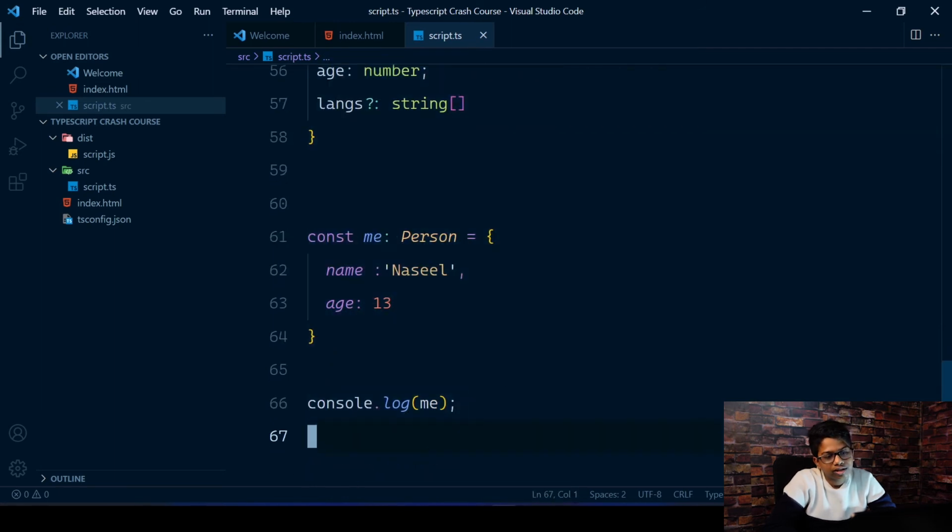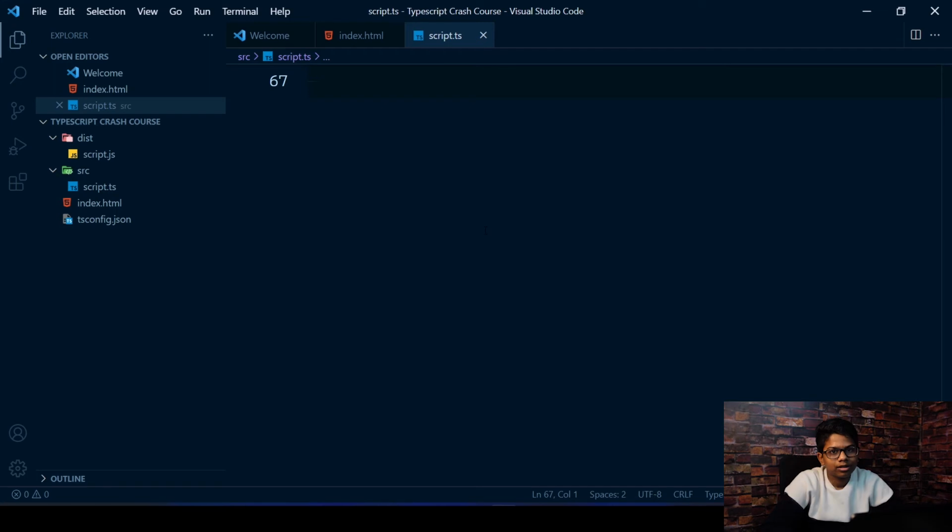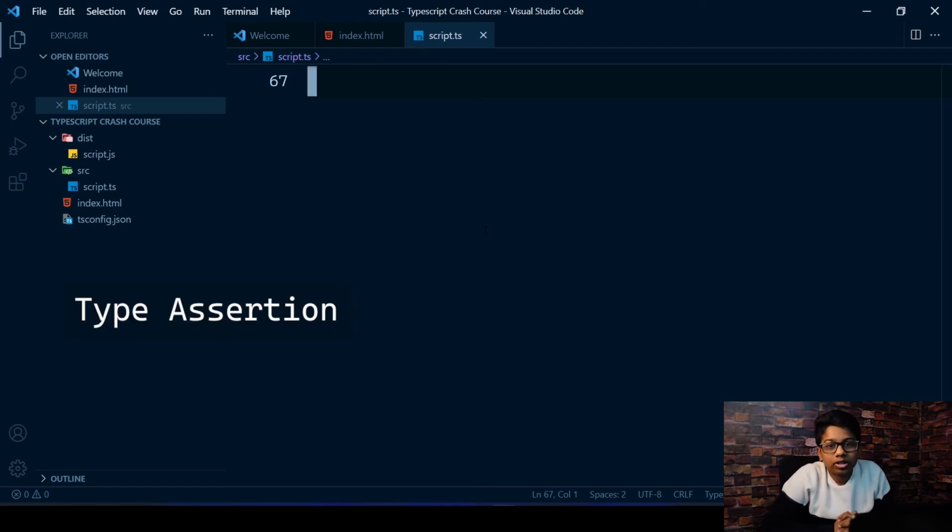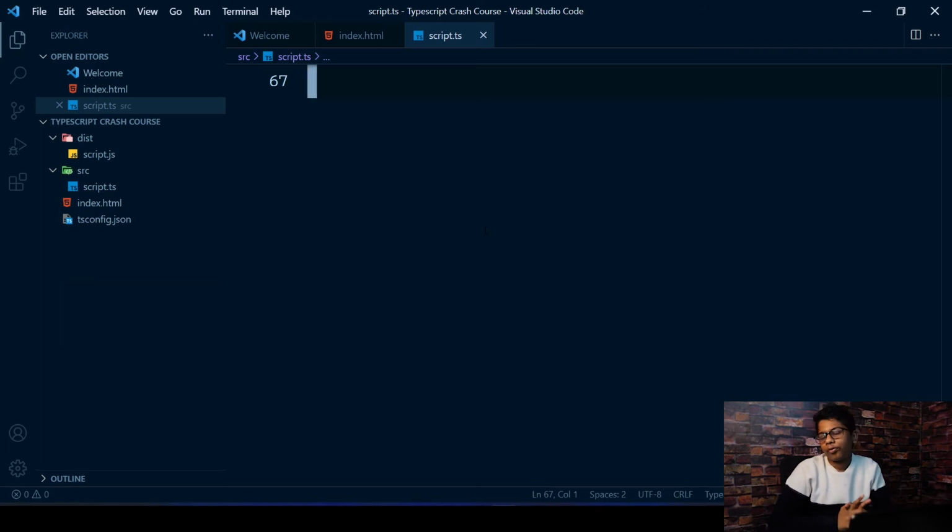Of course, there are more things you can do with it, but that's the basics. Now let's have a look at assertion, or type assertion. It's like you're treating the value of a variable as another type. For example, if you have a variable of the type any, and you want to treat it as a number, you can use type assertion. So for doing that, for example, you have myAge equals 13, and this is an any type. Some frameworks may not provide TypeScript types, so everything will be treated as any.